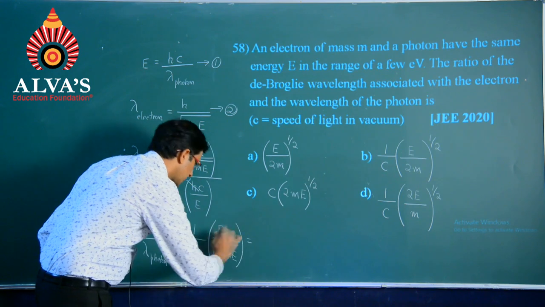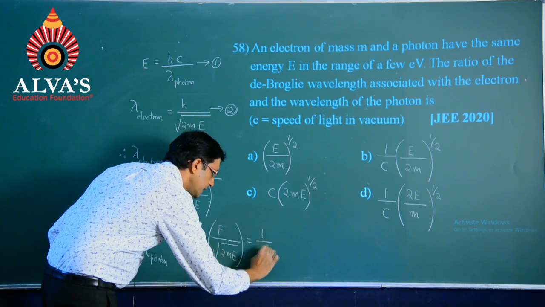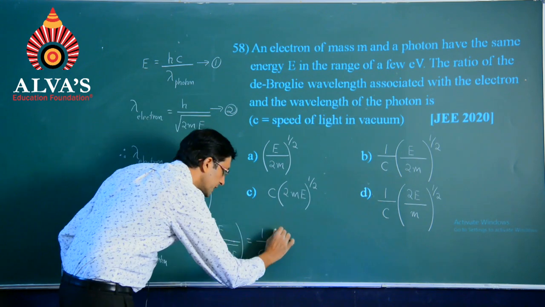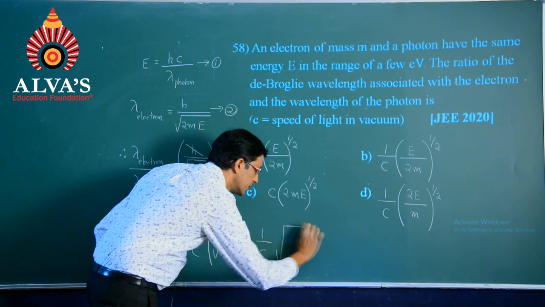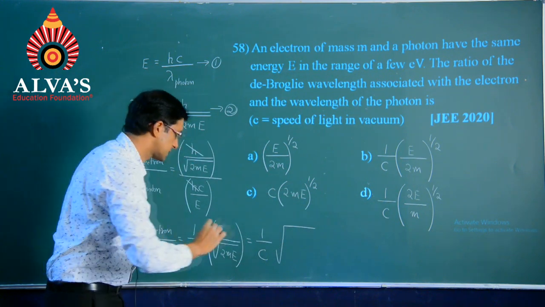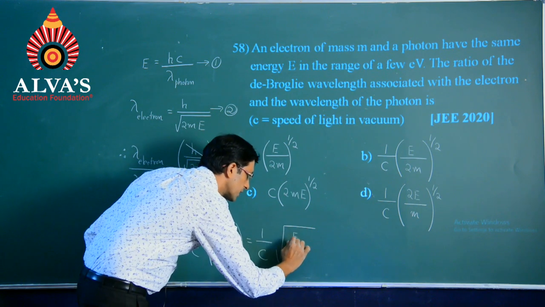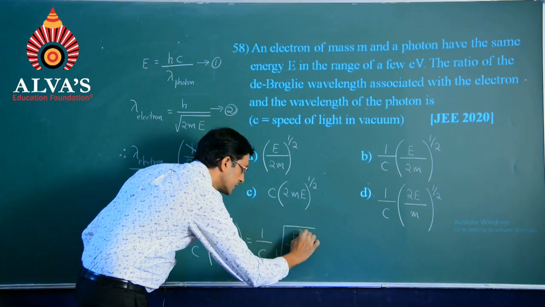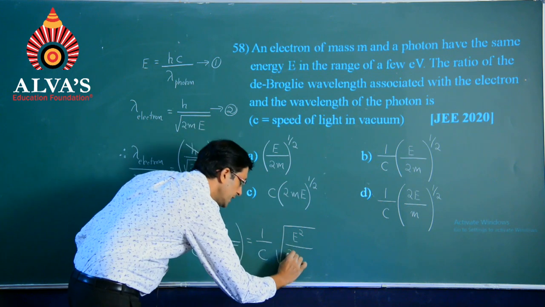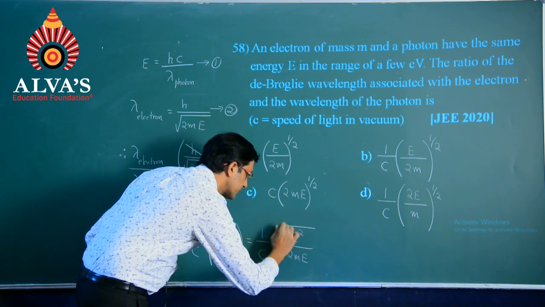For the 1 divided by c, making it a common square root, could be written as E square divided by 2mE.